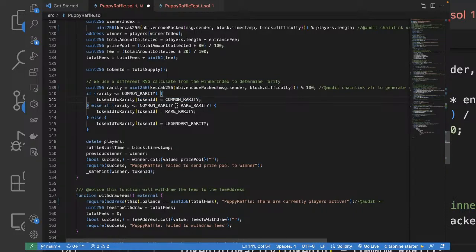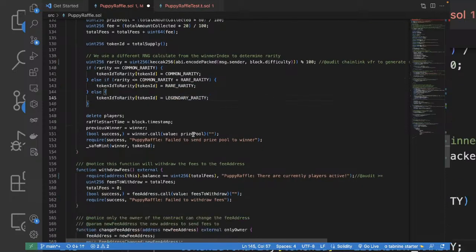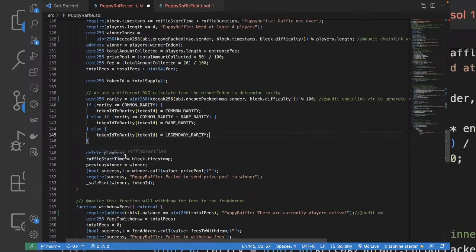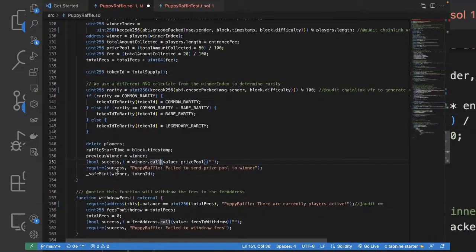Alright, so if the rarity is less than the rare one, then we're going to go to rare, else we're going to legendary. We're going to delete the players array. Alright, starting time, block.timestamp, we are restarting it. Previous winner is going to be the winner, and this 80% goes to the winner by calling the call function, and we're checking whether success, and we're going to mint it.